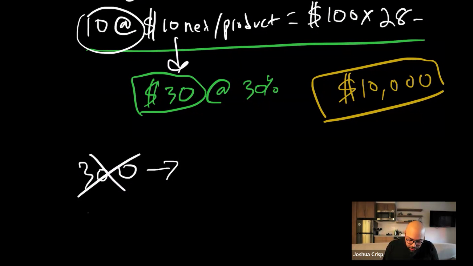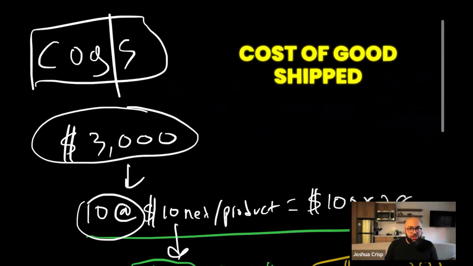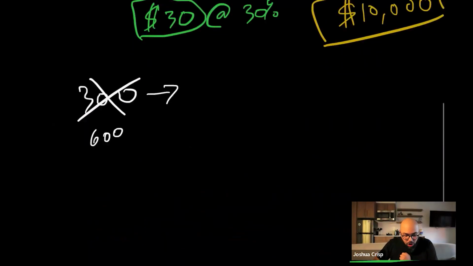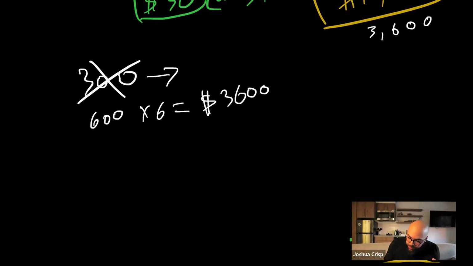Well, 600 units, and let's say that the COGS, coming back over here, cost of goods shipped, how much it costs to make a product, how much it costs to ship a product. You guys with me? Let's say that costs $6. Let me pull up my calculator and let's go ahead and do 600 times $6. That's 3,600. Well, if we subtract 3,600 from the 10,000 we have left, we still have some money, right?